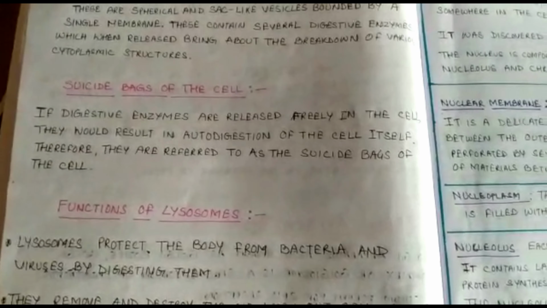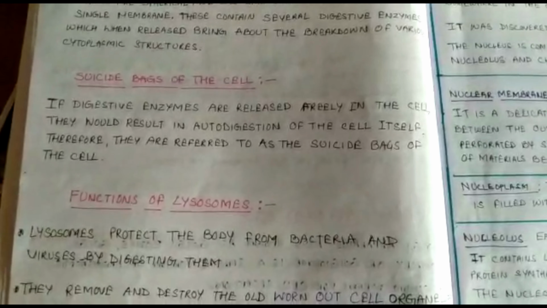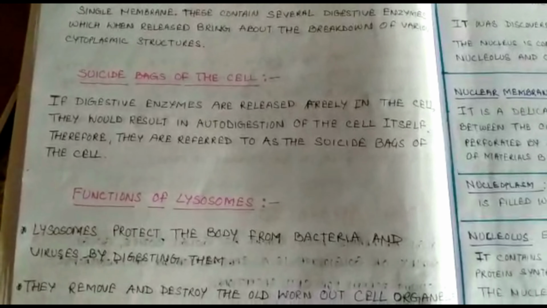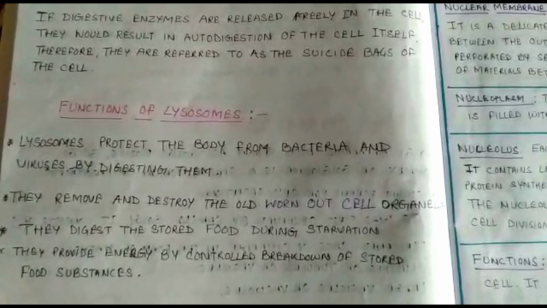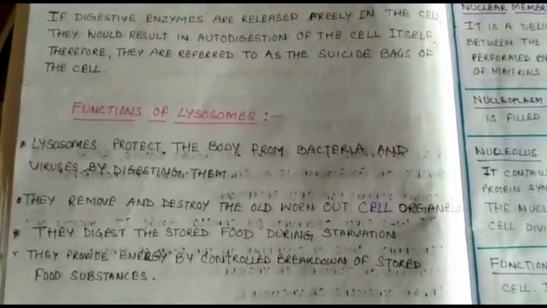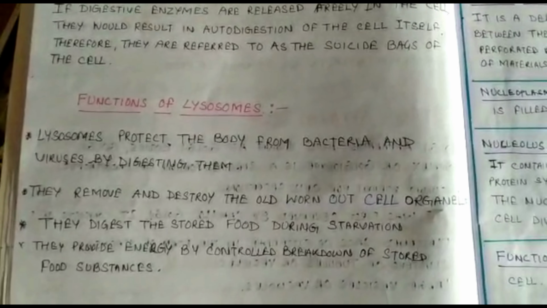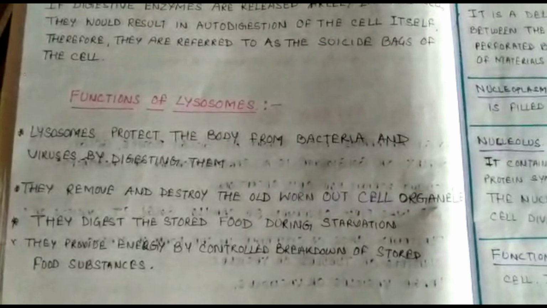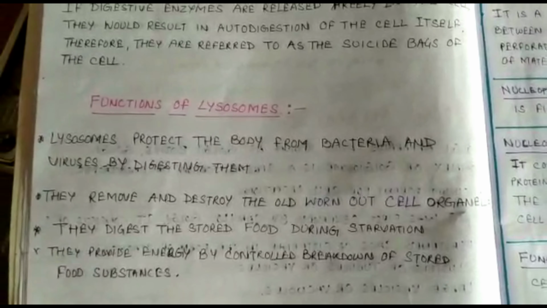Means sometimes they auto-digest their own enzymes in the cell itself. That means they are harming itself. That's why it is known as the suicide bags of the cell. Function of the lysosomes: it protects the body from bacteria and viruses by digesting them. They remove and destroy the old worn-out cell organelles. They digest the stored food during starvation. They provide energy by controlled breakdown of stored food substances.